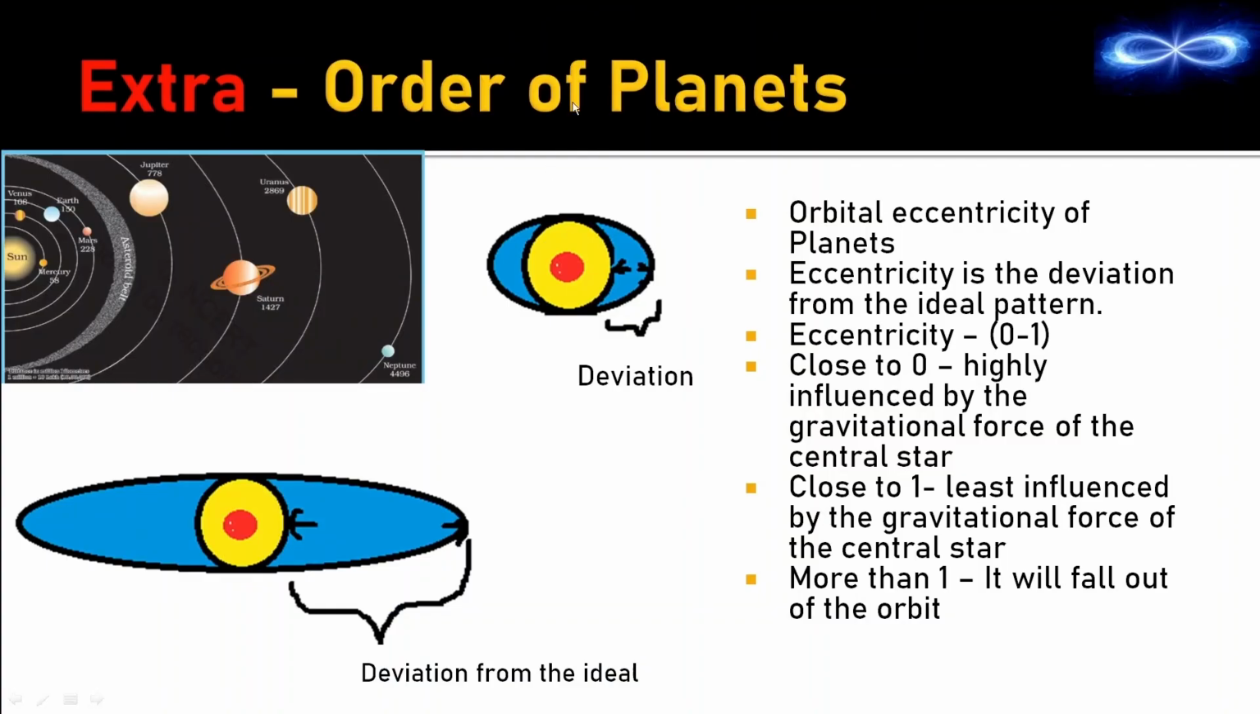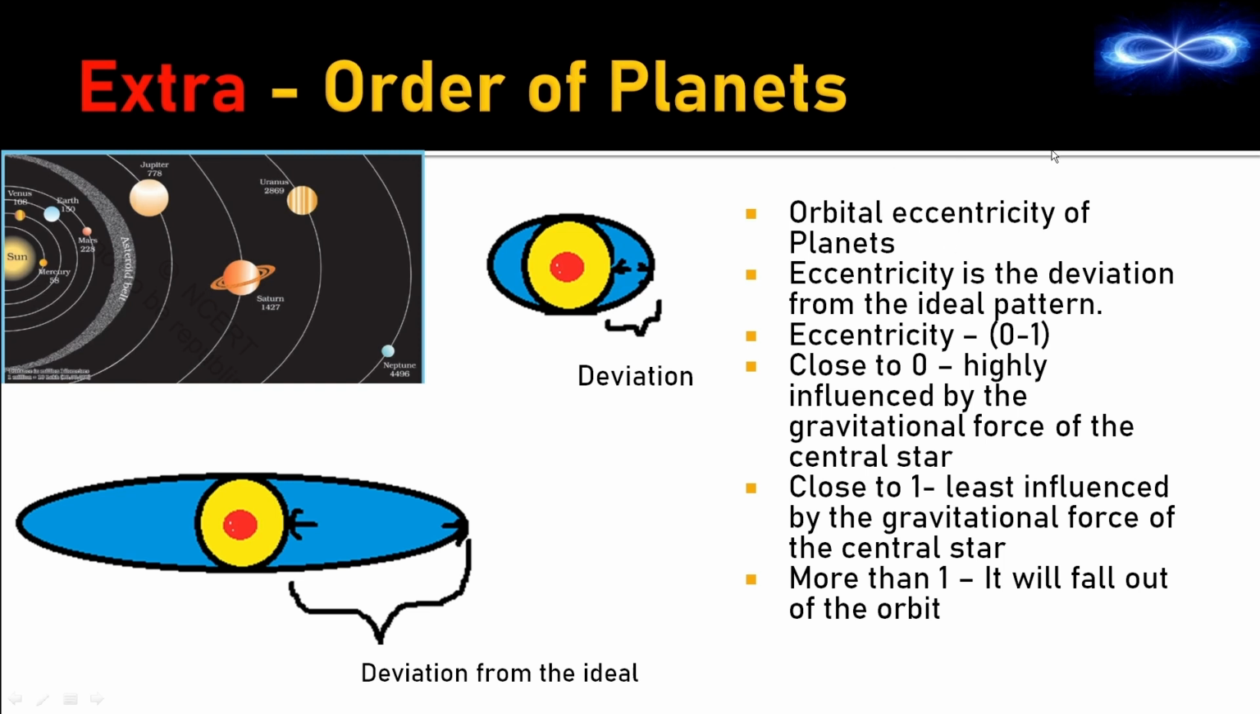Order of the planets. We had learned that these planets move in a particular order, and that order is Mercury, Venus, Earth, Mars, Jupiter, Saturn, Uranus, Neptune. So why do they follow this particular order? Why isn't it that we have Neptune first and Mercury last? The reason is orbital eccentricity.